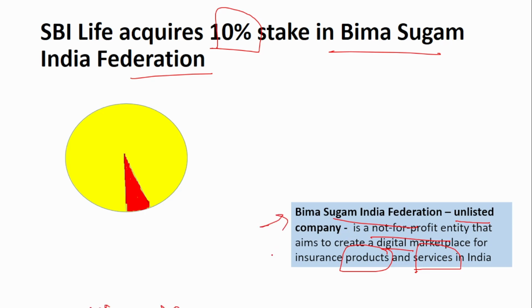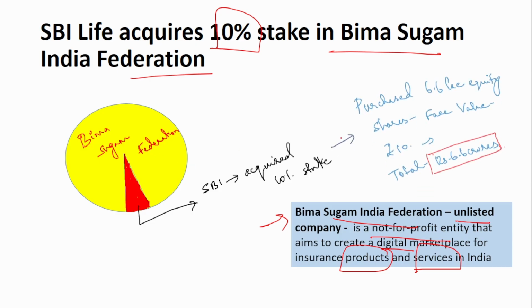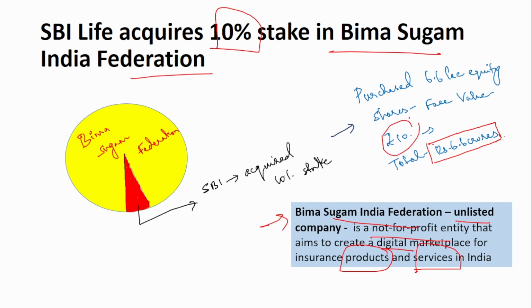So recently, SBI has acquired 10% in this Bima Sugam Federation. It had bought 66 lakh shares, each of face value 10 rupees. So the total amount involved here is 6.6 crores. Remember, SBI Life acquired 10% stake in the Bima Sugam India Federation.